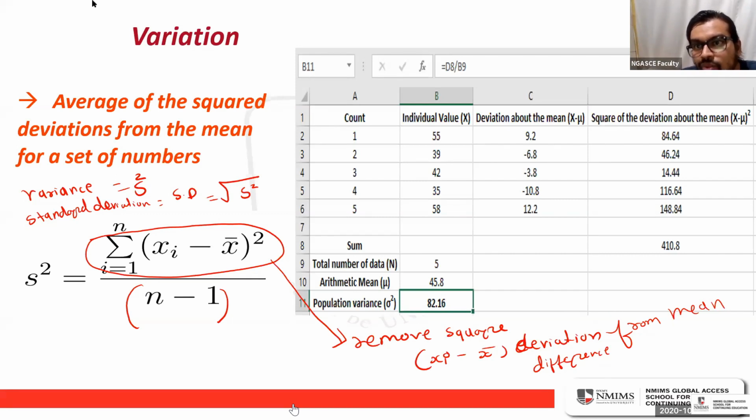Lena, why we need to find the standard deviation? I have already discussed that.